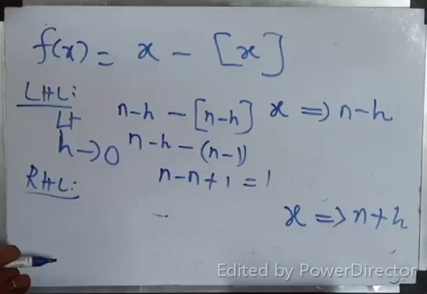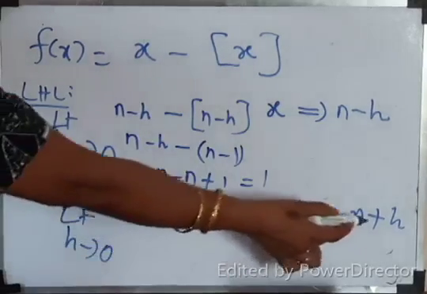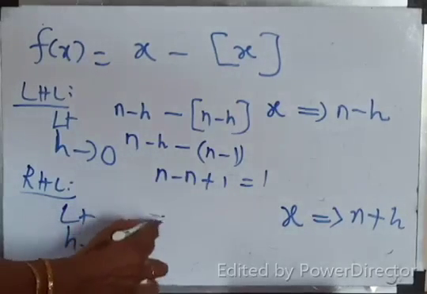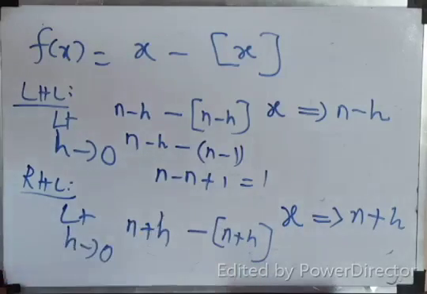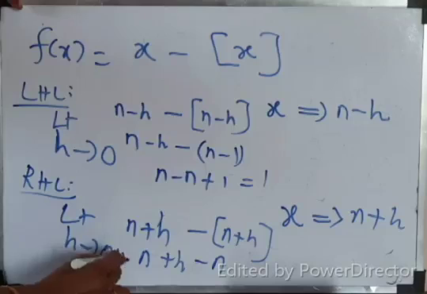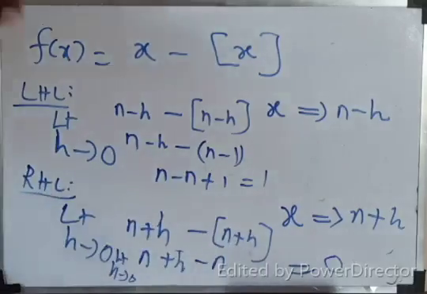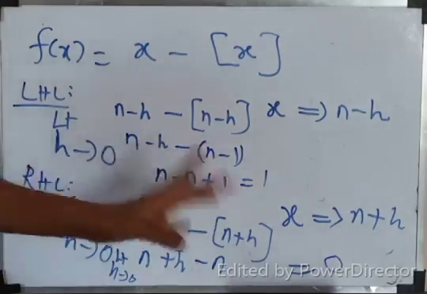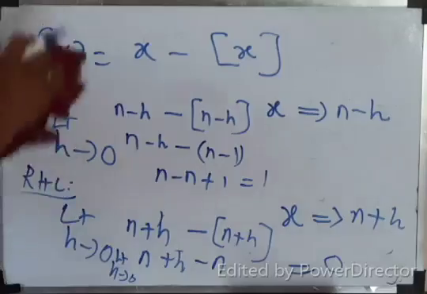What about my RHL? My RHL is the same. Limit h tends to 0. Instead of x, what to substitute? n plus h. So n plus h minus box of n plus h. n plus h is 5 plus 0.1, the answer is 5. Yes, the answer is n. Here n plus h, limit h tends to 0. If h tends to 0, n minus n is 0. LHL is 1, RHL is 0. Correct? So LHL is 1.